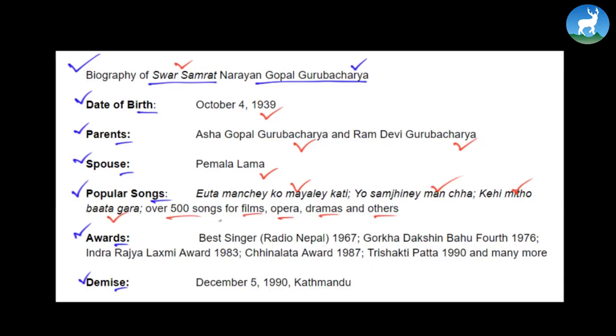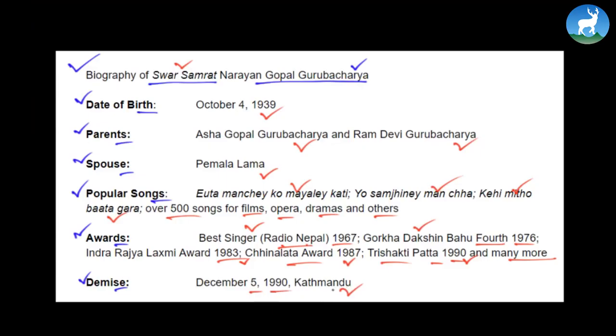Correct? And he got different awards, like the Best Singer Award from Radio Nepal. In the year 1967, he got Gorkha Dakshin Bahu 4th in 1976. He got Indra Rajya Lakshmi Award in 1983. He got Chinnalata Award in 1987, Trishakti Patta in 1990, and many more. And he died on December 5, 1990 in Kathmandu. So that is his short biography.